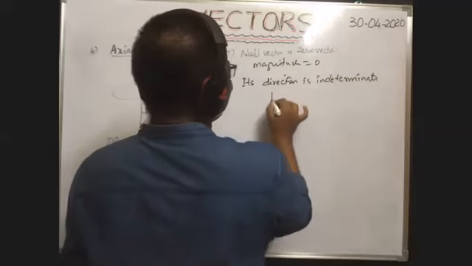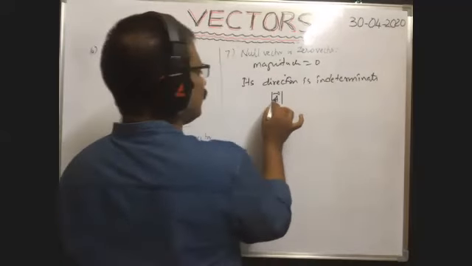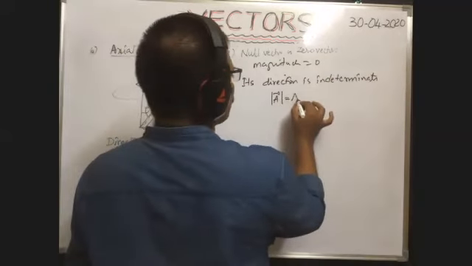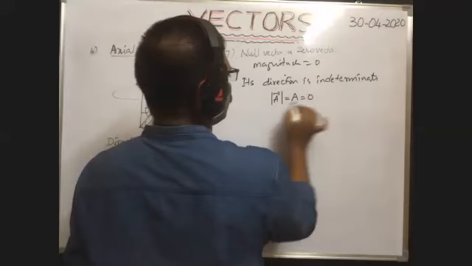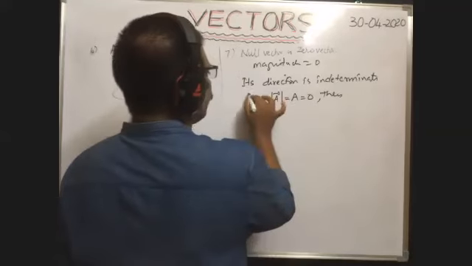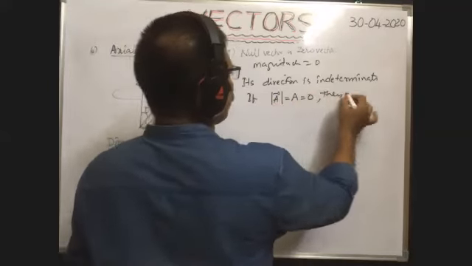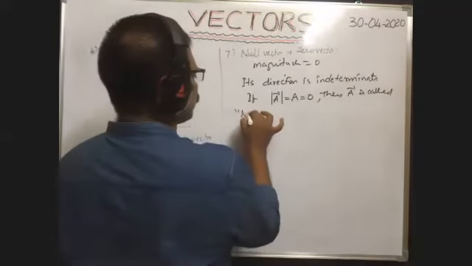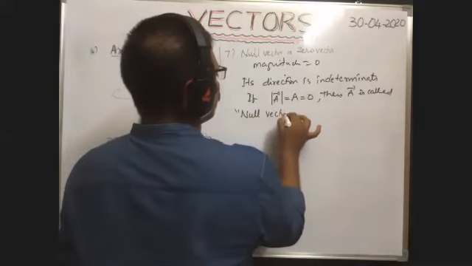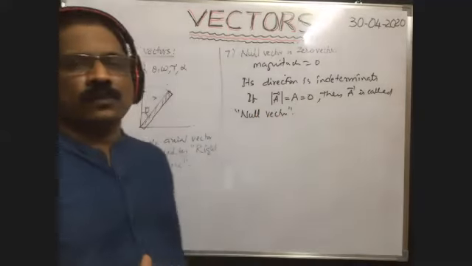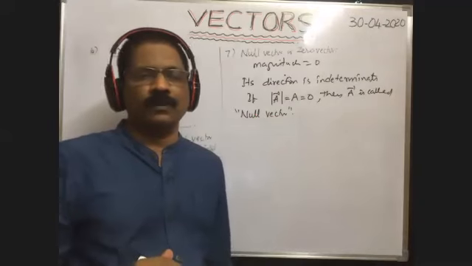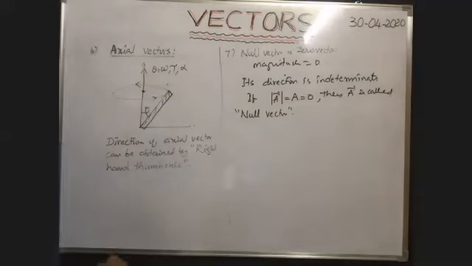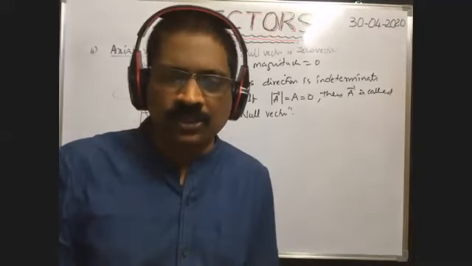So for a vector a bar whose magnitude, meaning modulus of a bar, can also be represented with a, if modulus of a bar is equal to a, which is equal to zero, then a bar is called a null vector or zero vector. Okay, so this is one more vector. After this we have to discuss the resolution of vectors.